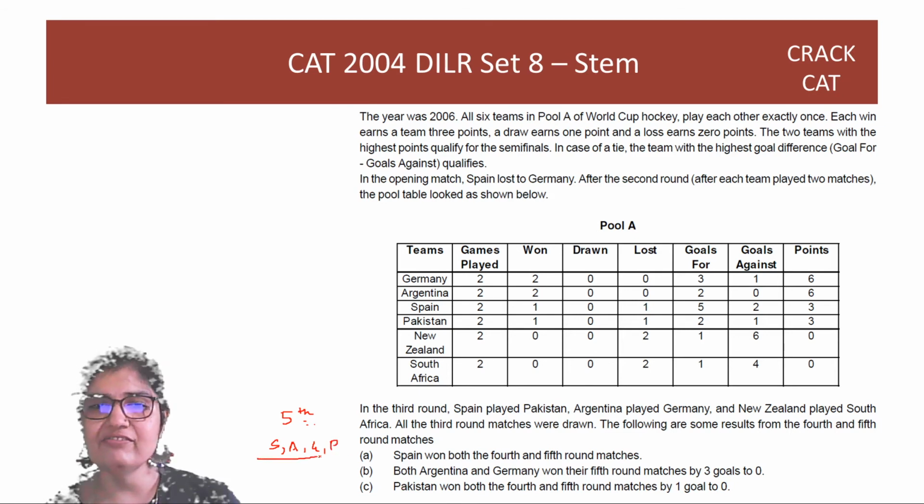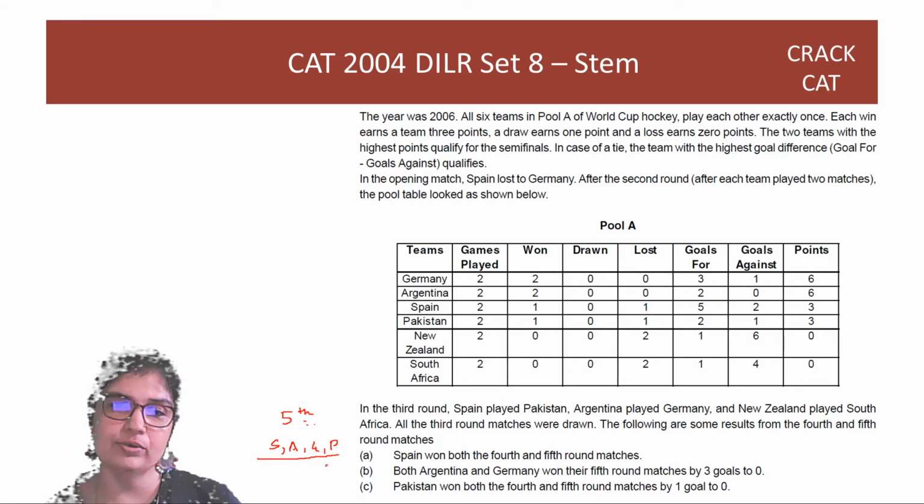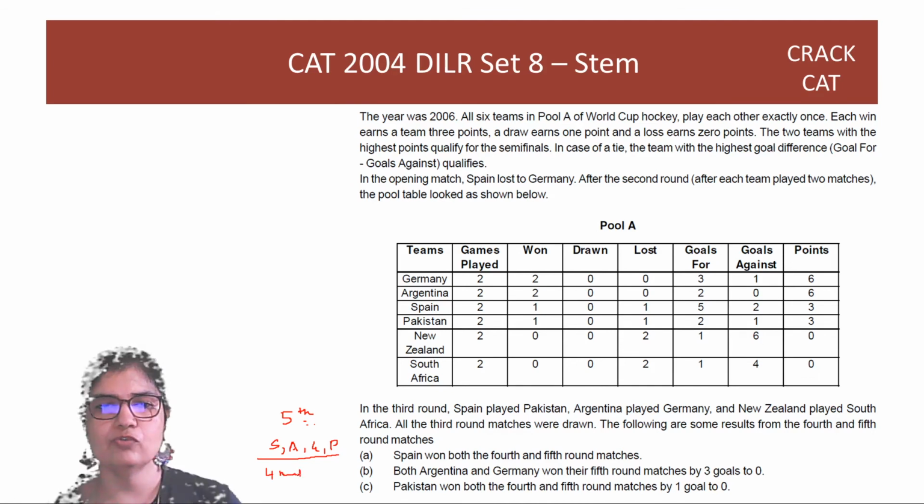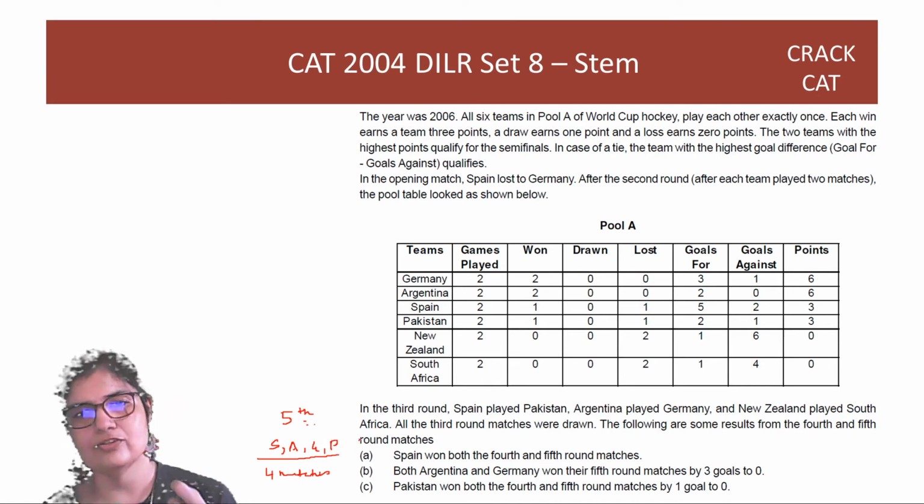So there were 5 winners in the fifth round, which means there should be 4 winners, sorry, in the fifth round, which means that there should be at least 4 matches for 4 winners. But every round there are just 6 teams, so there are just 3 matches. So you see there are errors also.